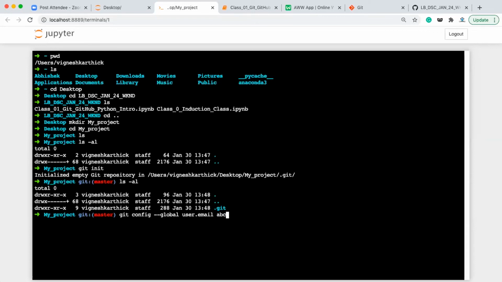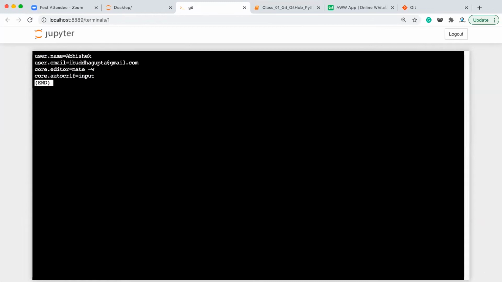Let's say abc@gmail.com, whatever email ID you have, you just type your email ID after the .email. So just go ahead and write global hyphen list. Once you write hyphen list, it will show you this information. Let me know if it is showing. Probably this information will not be showing to you, so ignore that. If the rest, username, email, and auto CRLF, are showing, then fine.